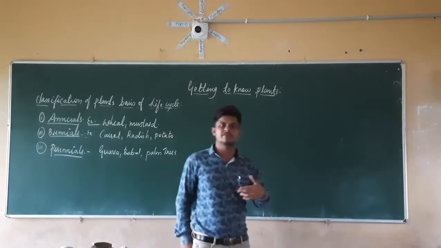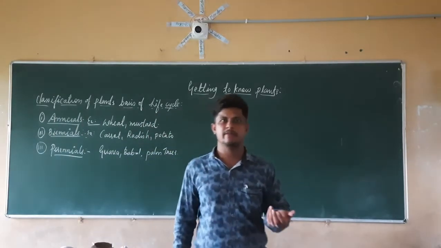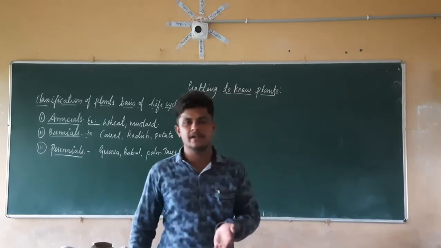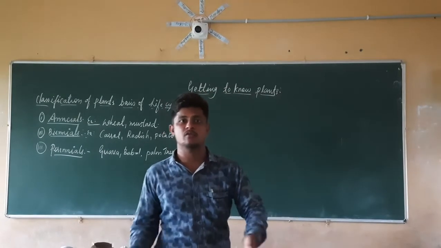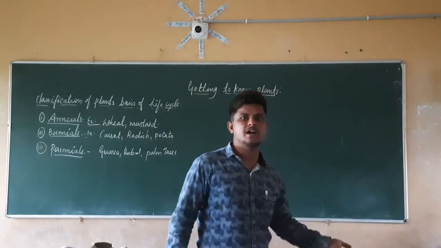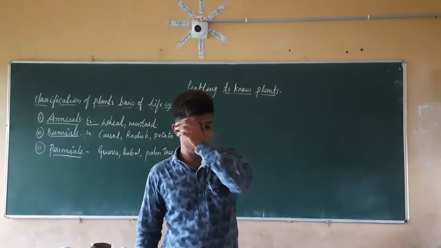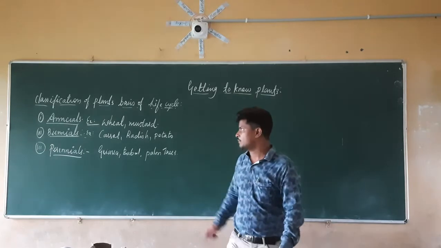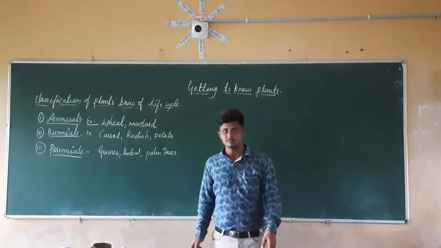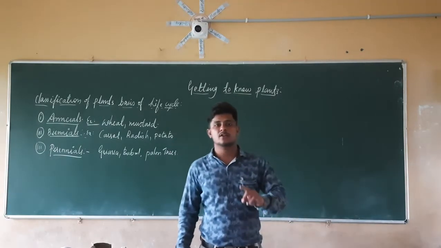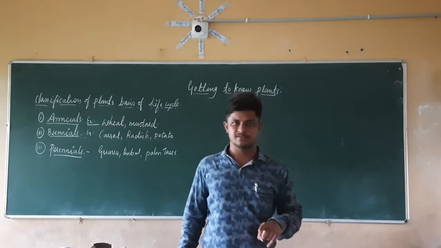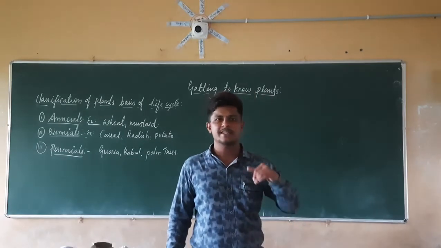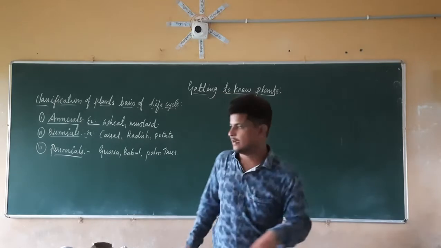We can harvest wheat only one time. If you harvest, if you cut that wheat, we can't take wheat from it again. Again we have to plant the wheat seeds into the ground, and then we can harvest it. Those types of plants are known as annuals. They end in only one season. After that, their life cycle is over.